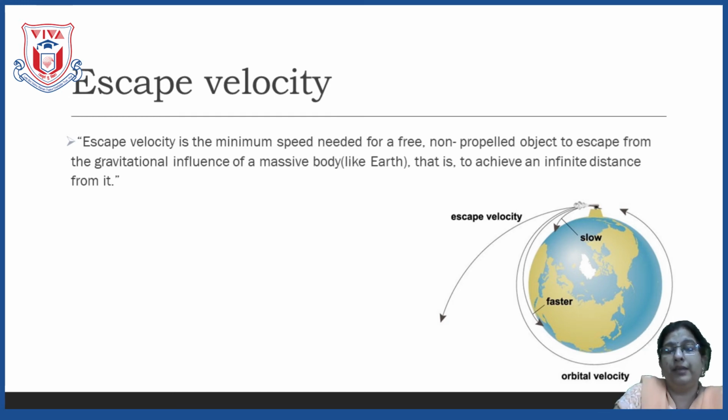We have learned that when you throw any object in the upward direction, the velocity of the object goes on decreasing, it never increases unless any force is acting on it. But here this object has to move out of the gravitational force, so it has to have a higher initial velocity, and this initial velocity by which it goes out of the gravitational force is called escape velocity.